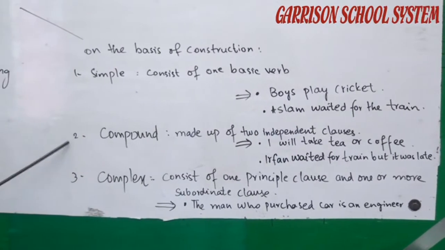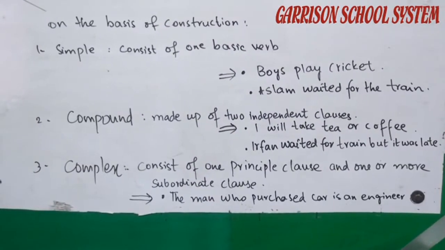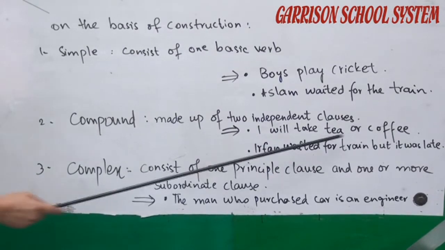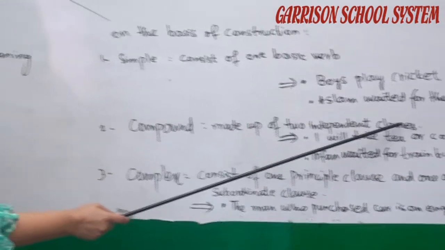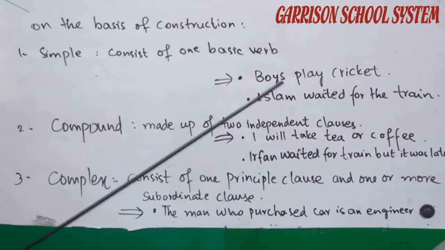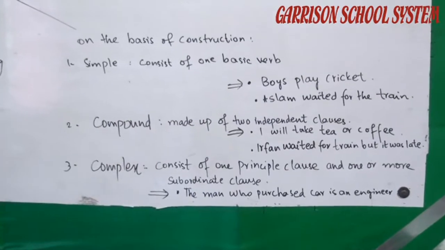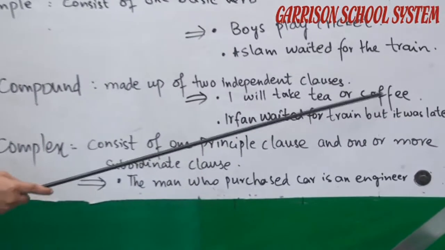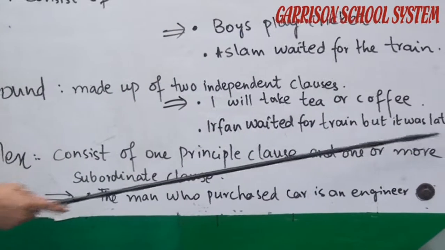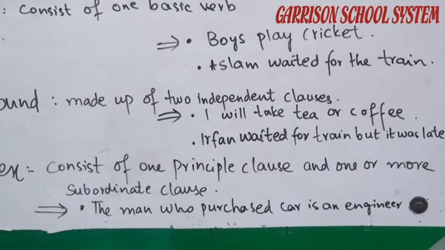So next are the compound sentences. Compound sentences are those sentences that are made up of 2 independent clauses. Look at the example given to you. I will take tea or coffee. These are sentences in which 2 sentences are joined together with the help of a conjunction. I will take tea or coffee. Irfan waited for the train, but it was late. But and or are the conjunctions that are joining 2 different sentences.